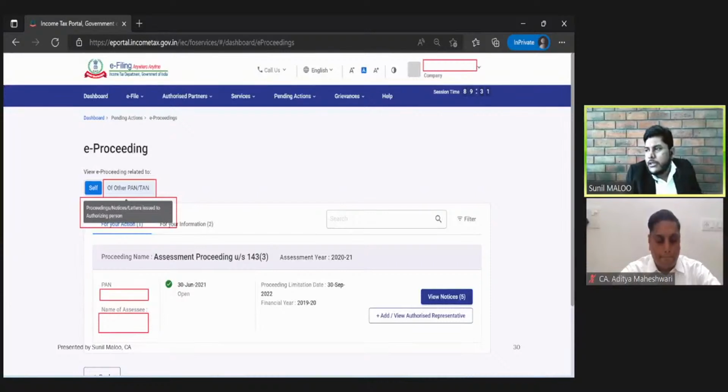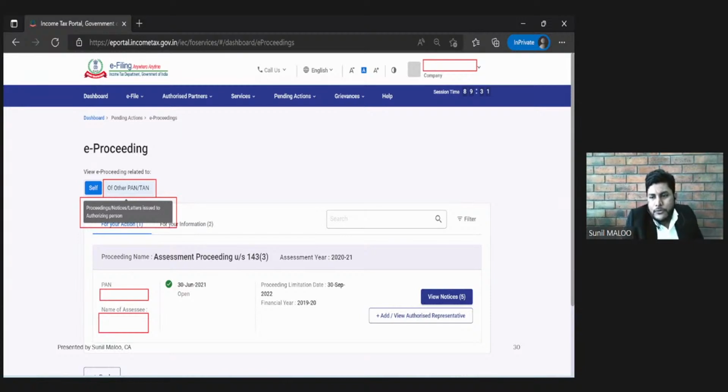Suppose the scrutiny proceeding of Mr. A is going on with the assessing officer. The assessing officer has issued two or three notices. Mr. A has filed responses to those notices. Now the AO wants to verify whether the details given by Mr. A are correct or not. Suppose Mr. A was having some transaction with Mr. B, and Mr. A has given the account statement of Mr. B to the assessing officer.